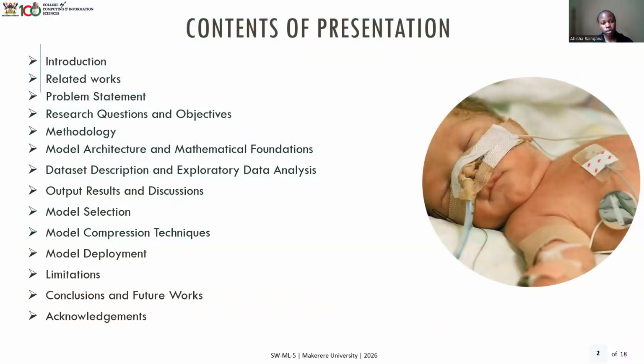So our contents, the main contents of the presentation, we are going to look at the introduction, related works, the problem statement, what are some of the limitations we worked with, the datasets we looked at, the EDA that we did, what were some of the results we got, and conclusions.